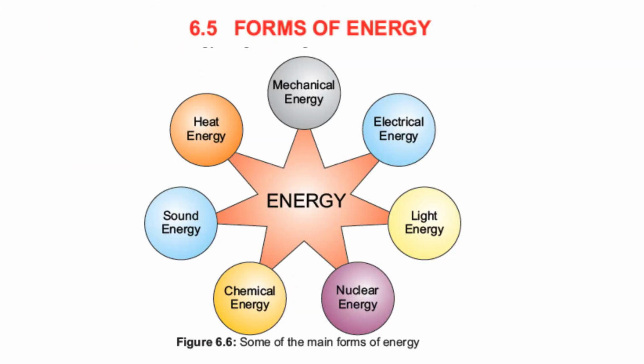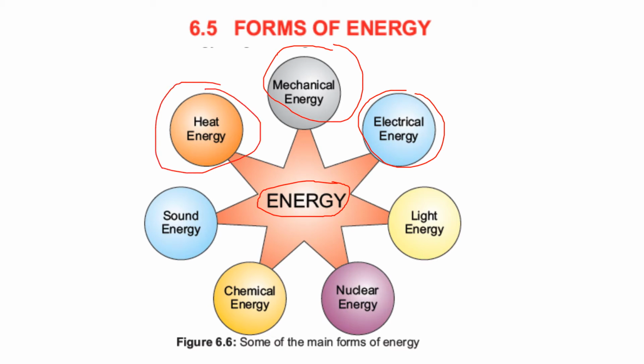So there are different forms of energy. At the start of the lecture, we also discussed briefly the different forms of energy that are mentioned in your book. So again, we will be discussing energy. They have different forms. One is electrical energy. The other one is mechanical energy. The third one is heat energy. The fourth one is sound energy. The fifth one is chemical energy. And the last one is nuclear energy. In the next slides, we will discuss these energies in detail.